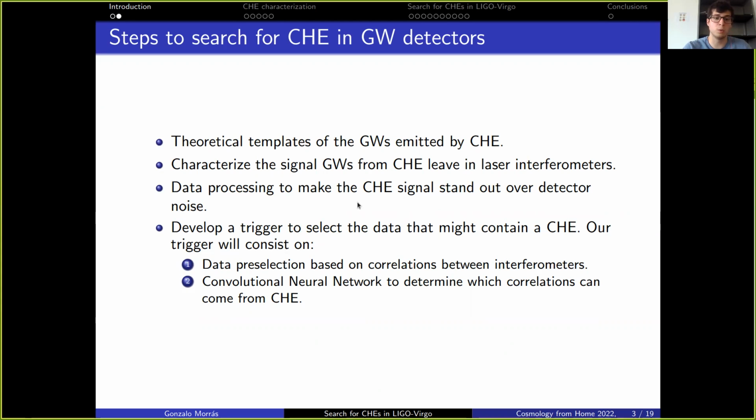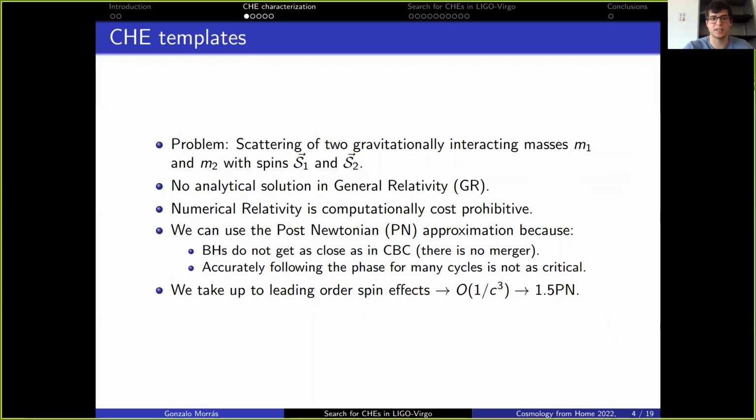Finally, to do the search, we will develop a trigger to select the data that might contain a close hyperbolic encounter and distinguish it from noise, and our trigger will consist of two steps. The first step will make a data preselection based on correlations between the different interferometers, and the second step will utilize a convolutional neural network to determine which correlations can come from a close hyperbolic encounter and which will come from noise. But let's start talking about the templates.